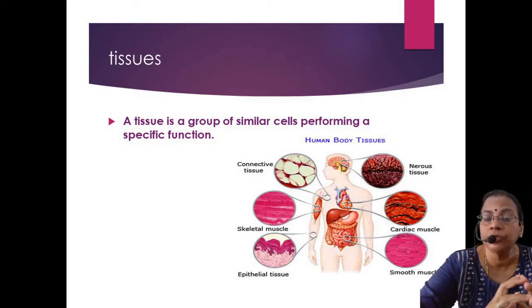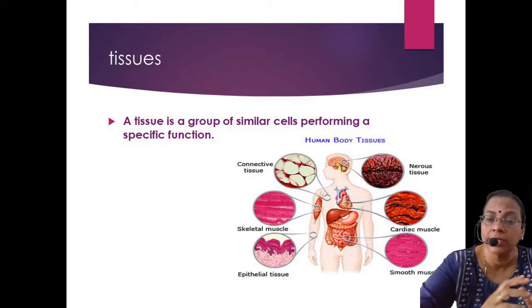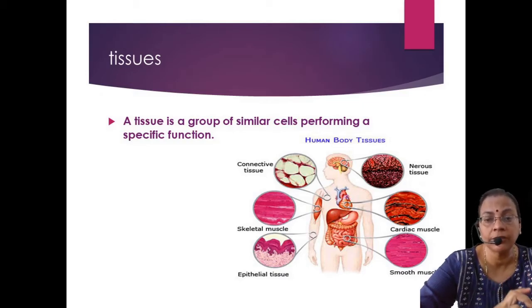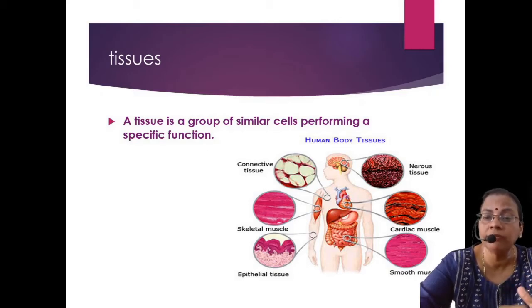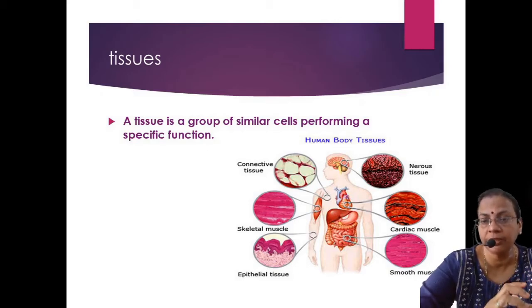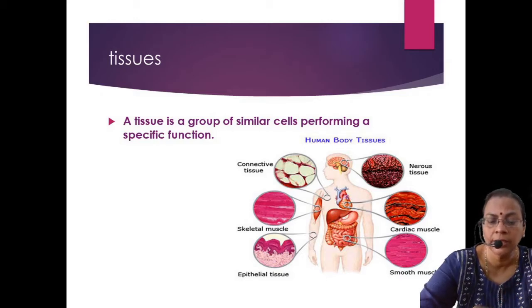Cardiac tissue is part of the heart muscle and helps in pumping. Nervous tissue will transport the messages. Connective tissue will connect different parts of the body. Skeleton and bones are another connective tissue which help in connecting different parts of the body. Epithelial tissue means covering tissue. Our skin is covering tissue. So cells grouped together, and if they take part in performing a similar function, they are called tissues.